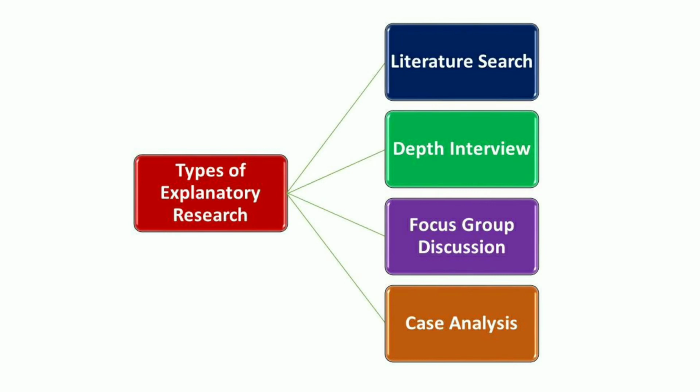It is used when the researcher can understand and tackle the problem more efficiently by dealing with carefully selected cases of the phenomena. So these are the various types of explanatory research, that is literature search, depth interviews, focus group discussion and case analysis.